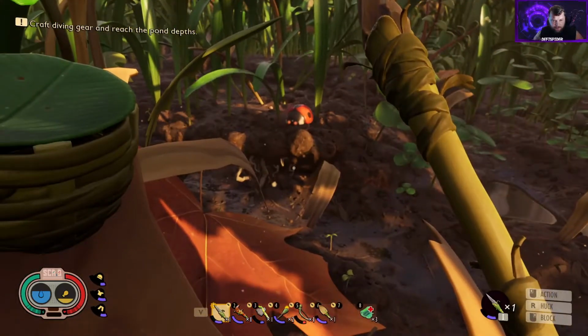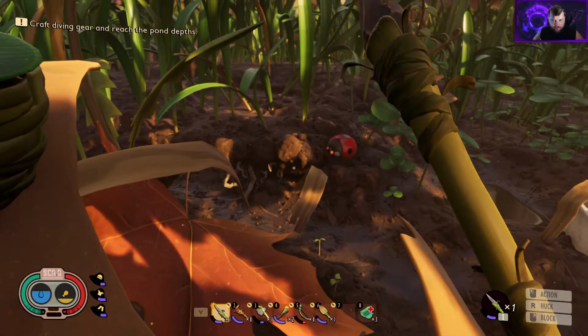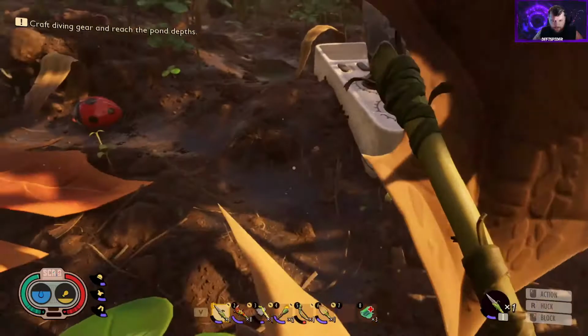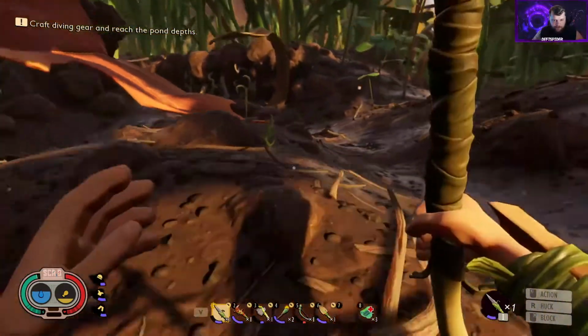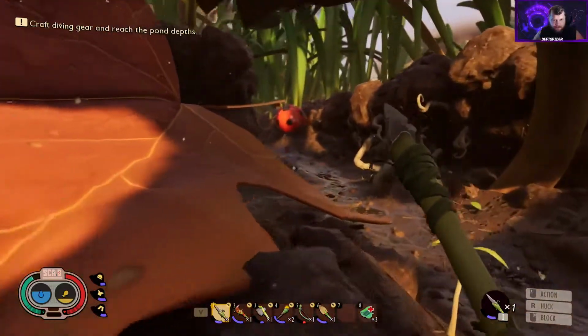I don't know what the ladybug's mad at. Surely it's not mad at us. But that'll be it for now, and we will continue on the hunt for science and more items.